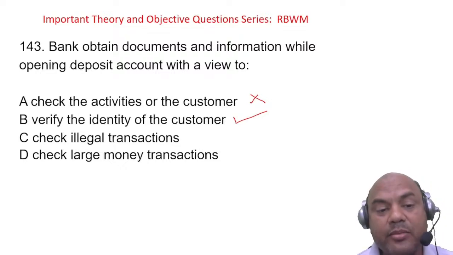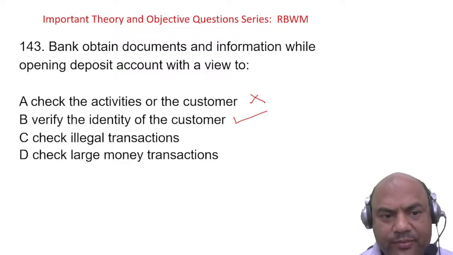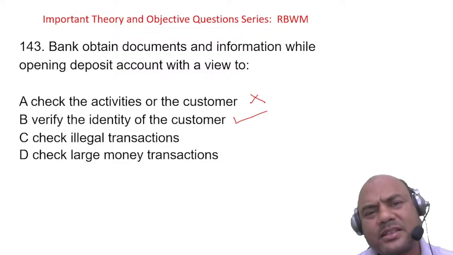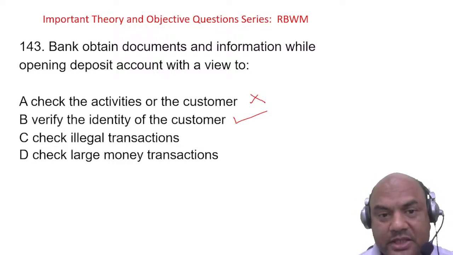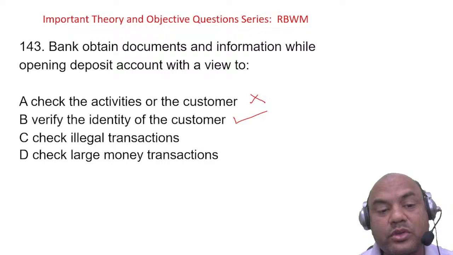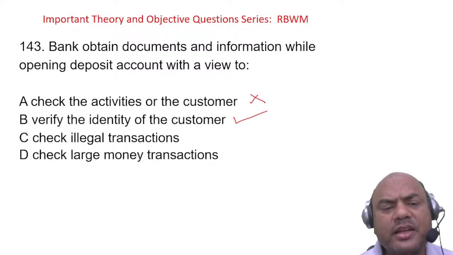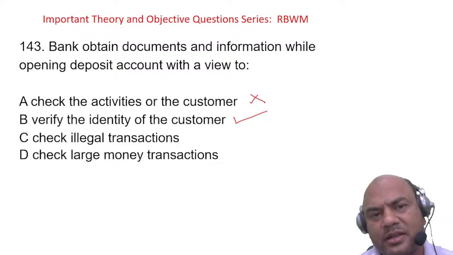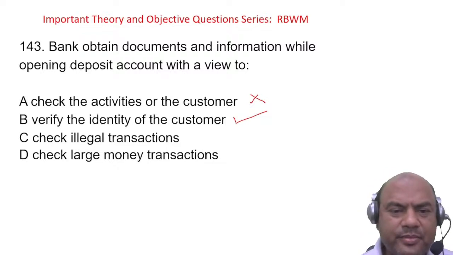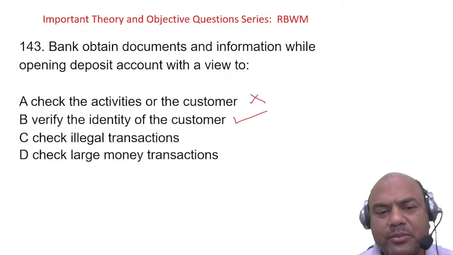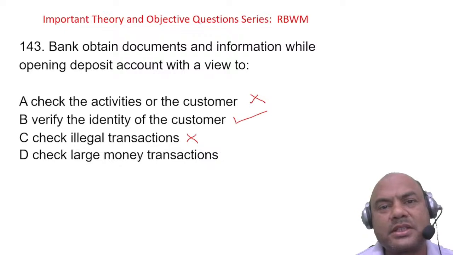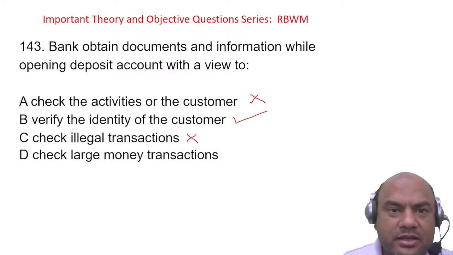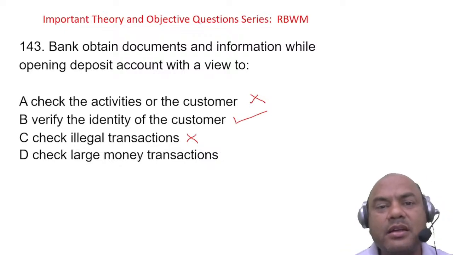Now identity here means I can check the address also. Okay. Illegal transactions. How can I check the illegal transactions? Now it's possible. Nowadays the online transactions are so strong, social media or the online net is so strong now that I can check somehow, some part. But practically, from your exam point of view, the answer is wrong. Why? Because I can't check the transactions of this customer. If a new customer comes to me in the branch, I can't check whatever he has done earlier.